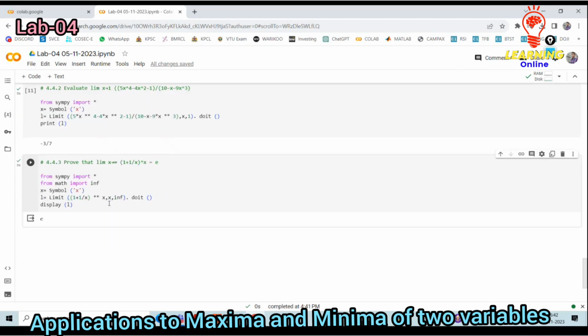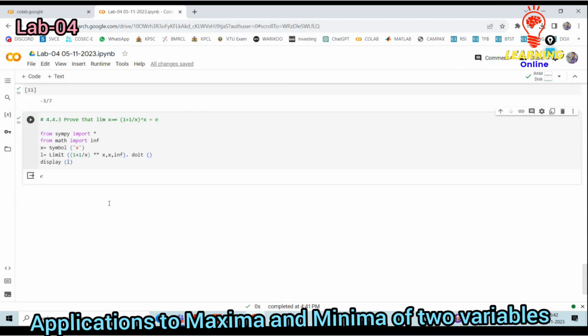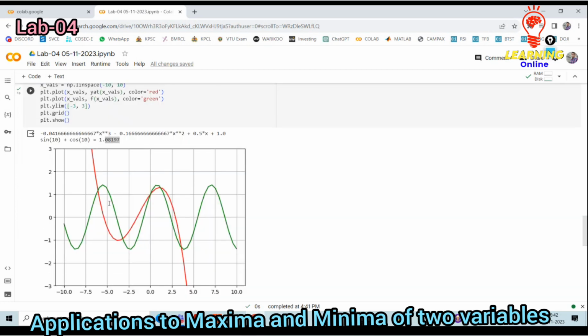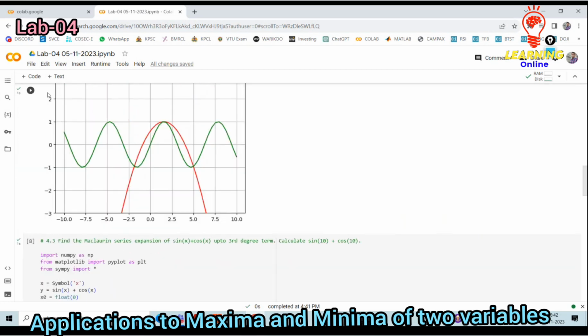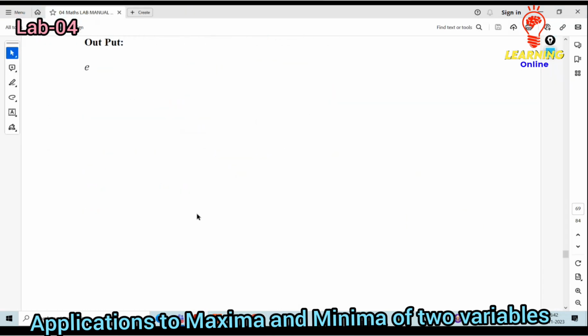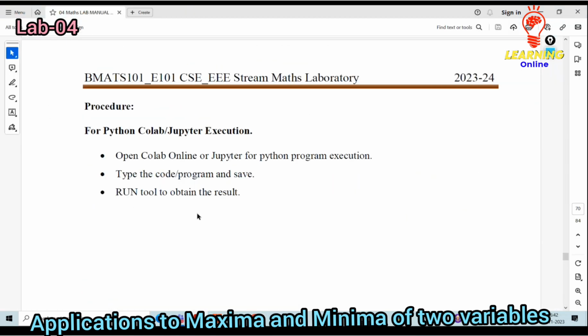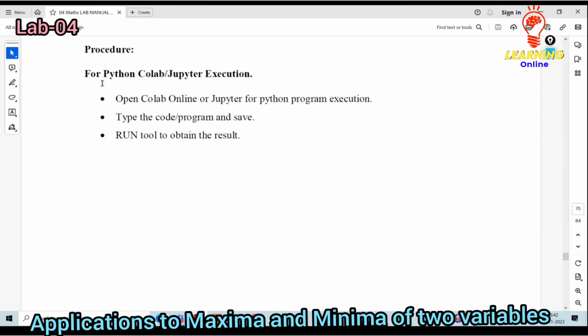Okay, hope you understood this. This is with respect to Lab number 4. Practice this. Obviously this is also available in the manual, refer to the same. Here, what is the procedure? Open Colab online or Jupyter, make execution, then type the code as it is presented, then save, then run the tool to get your required output.